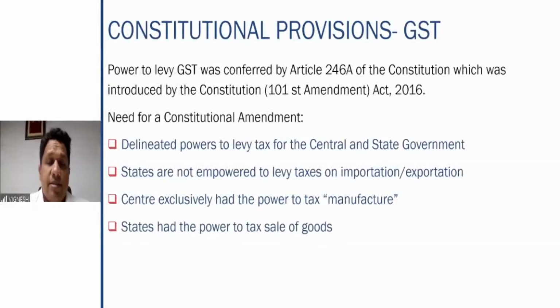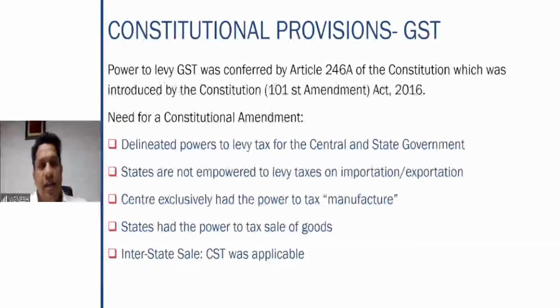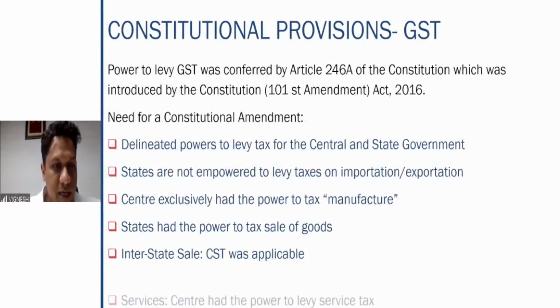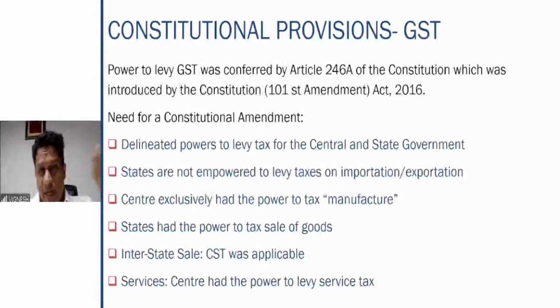States only had the power to tax the sale of goods. That is, on sale of goods, the central government could not charge any tax. Only the state government could charge tax. So in this situation, only a constitutional amendment could ensure that the central government also gets to tax the sale of goods. On interstate sale, CST was applicable. In GST, for interstate sale, IGST is applicable. That is why the constitutional amendment is required.